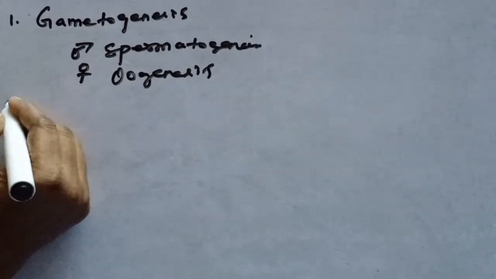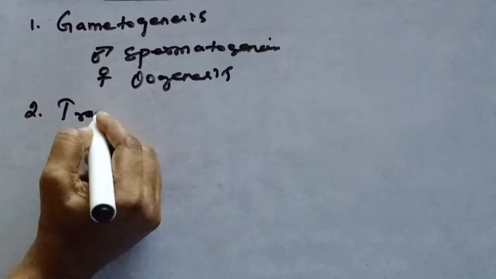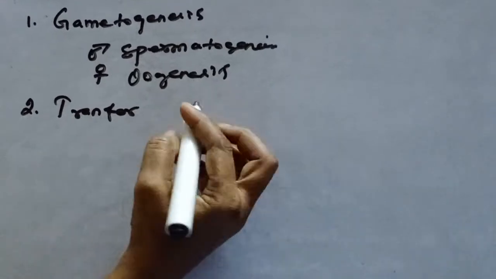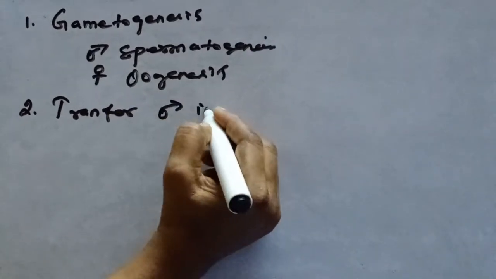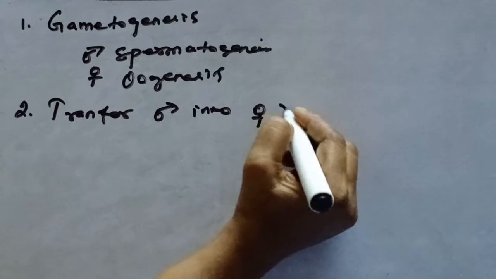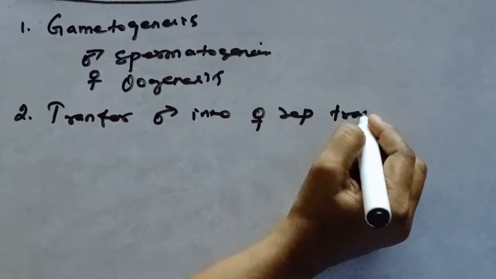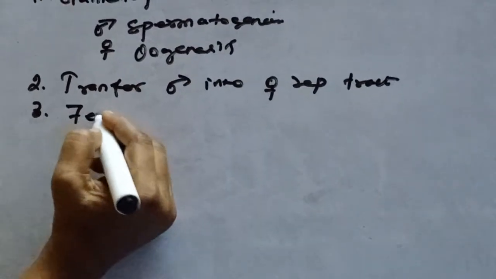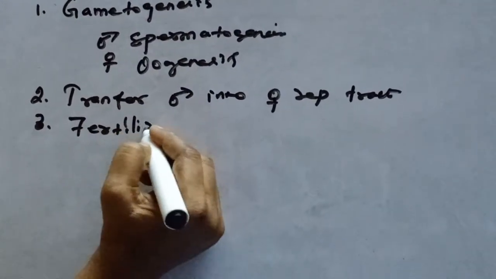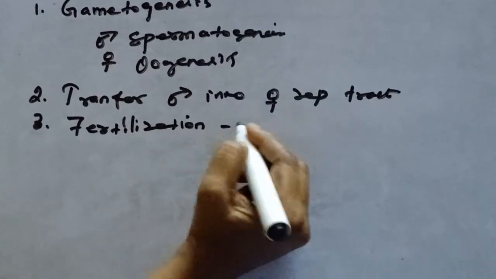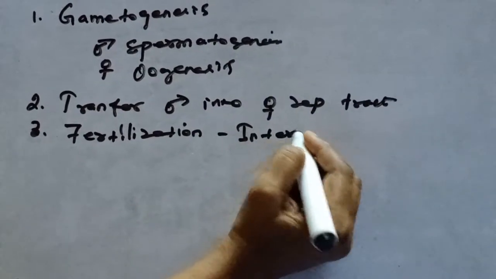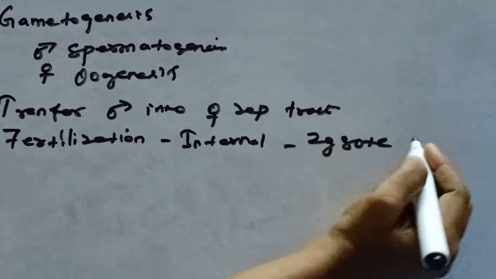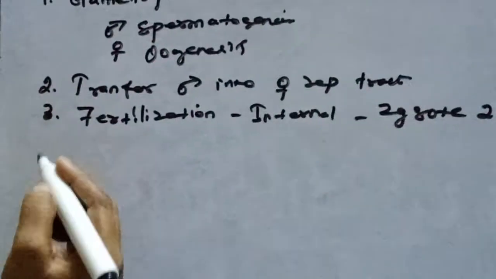The second phase is transfer of gamete, that is transfer of male gamete into the female reproductive tract. The third one is fertilization. What type of fertilization here? Internal fertilization. Due to fertilization, what is formed? Zygote, which is diploid in nature.